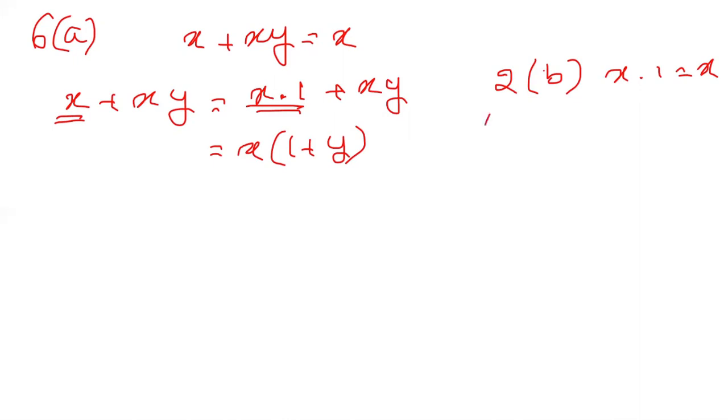This is our postulate 4a, the distributive property.